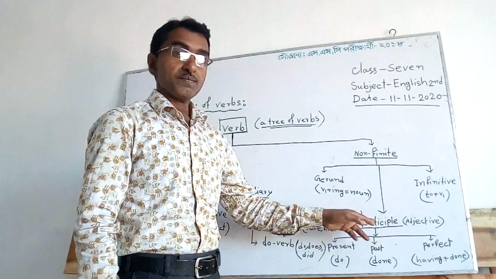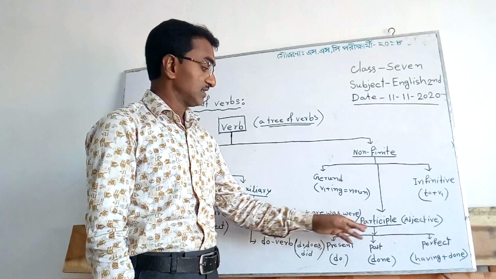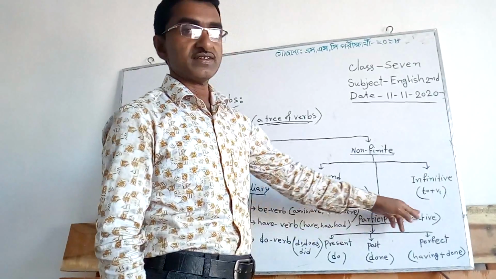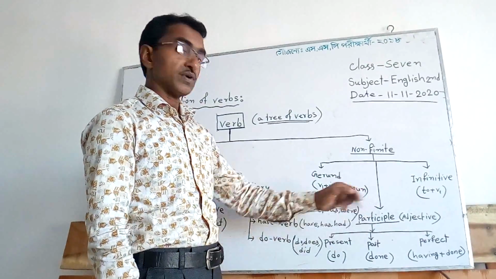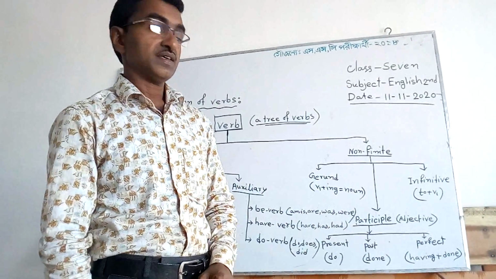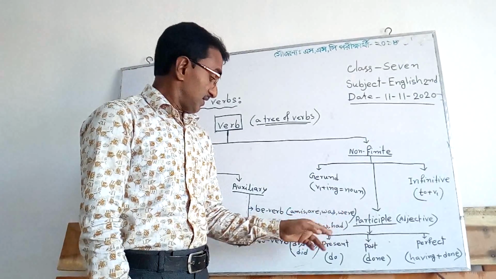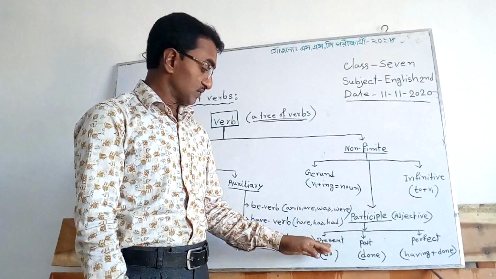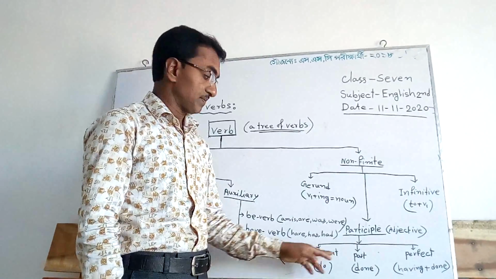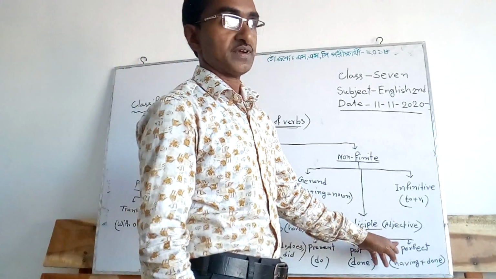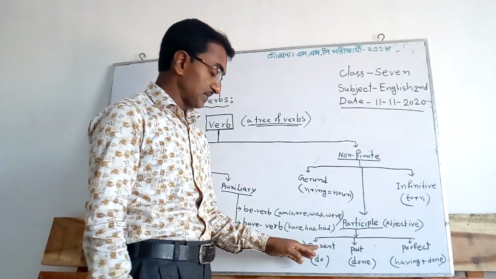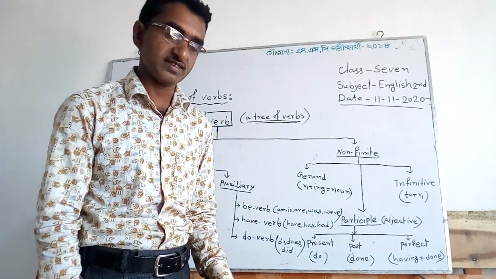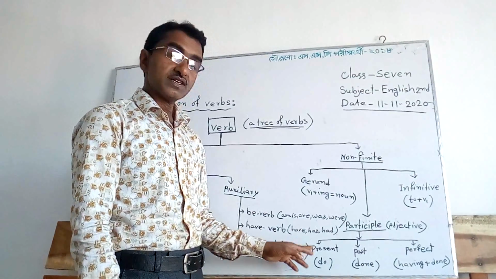After that, participle. Participle is used in a sentence as an adjective. It is also a kind of verb. Participle can be classified into three parts: present participle, past participle, and perfect participle. And all these are used in a sentence as adjective. What is present participle?